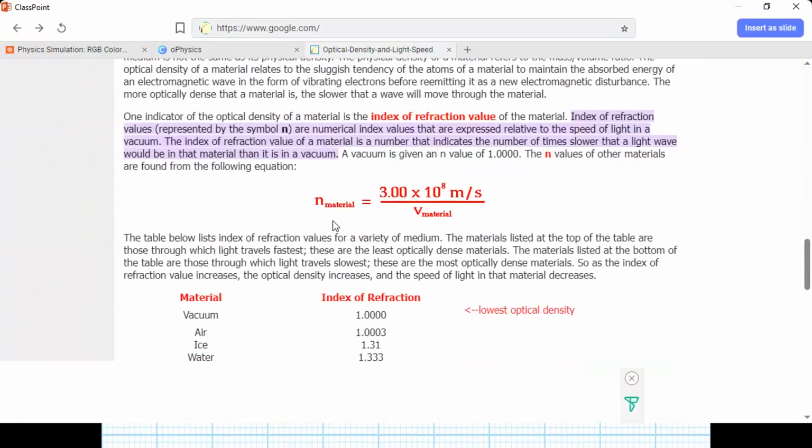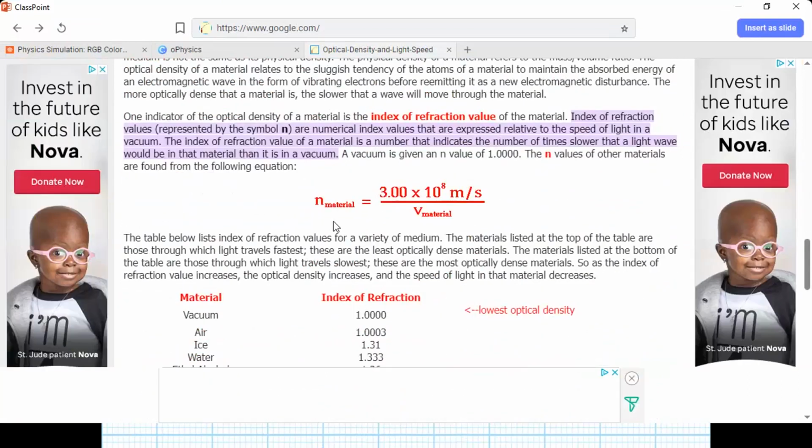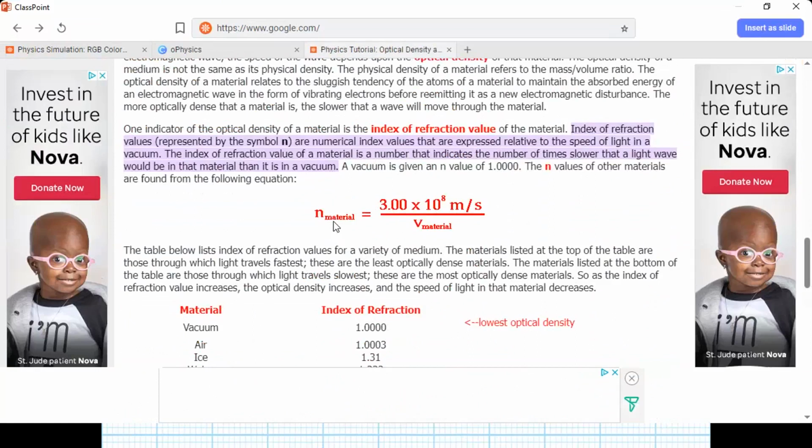Again, see, this is the formula. N of material is the velocity of light divided by the velocity of light in that material. If you have the velocity of light in any material, you would be able to calculate the refractive index of that material or that medium. Water, air, oil, anything, coffee, whatever.